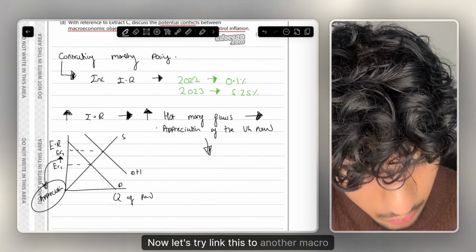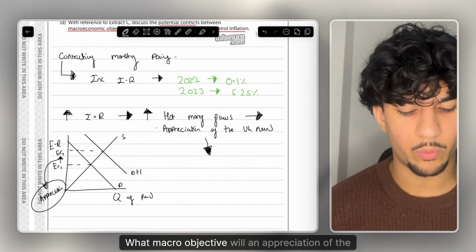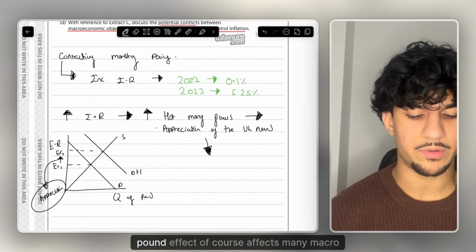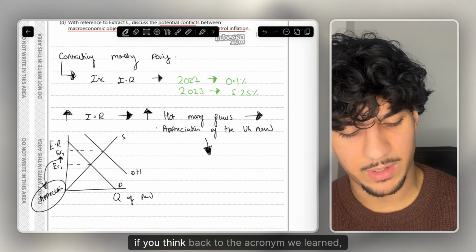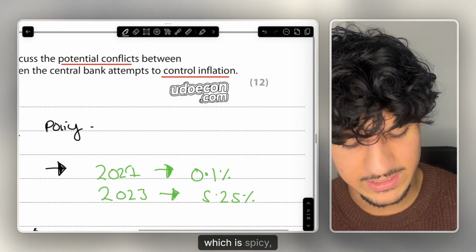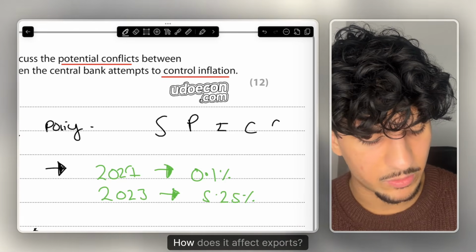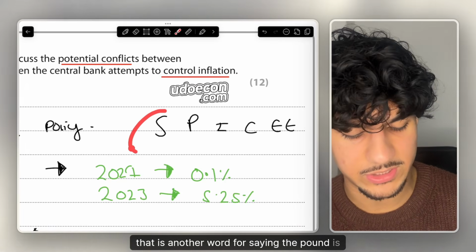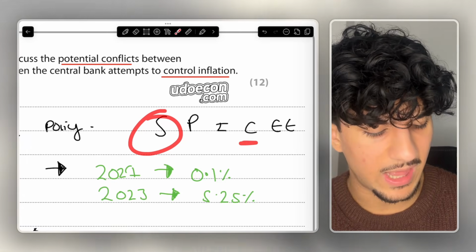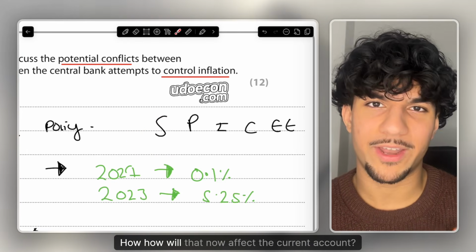Now, let's try and link this to another macro objective. What macro objective will an appreciation of the pound affect? Of course, it affects many macro objectives, but more specifically, if you think back to that acronym we learned, which is SPICY, how does it affect imports? How does it affect exports? So if the pound is appreciated, that is another word for saying the pound is stronger, therefore imports are cheaper, exports are more expensive. How will that now affect the current account?